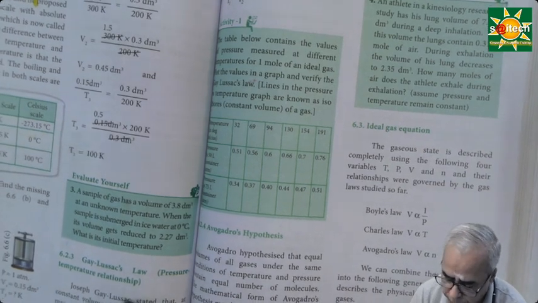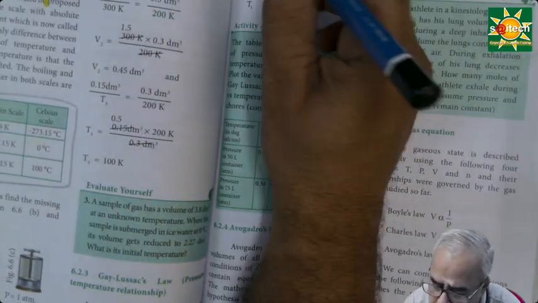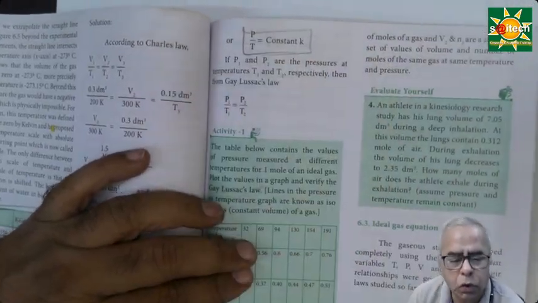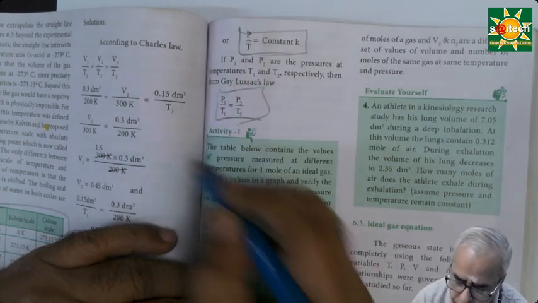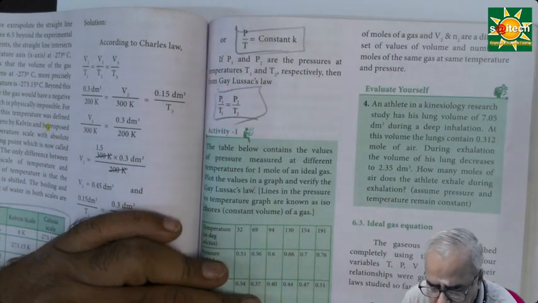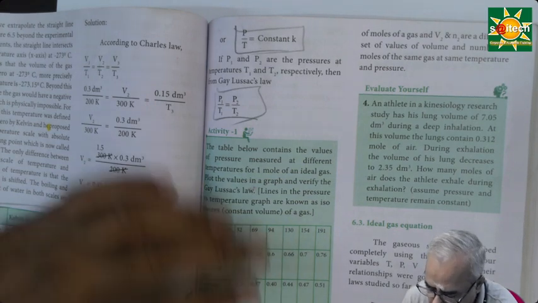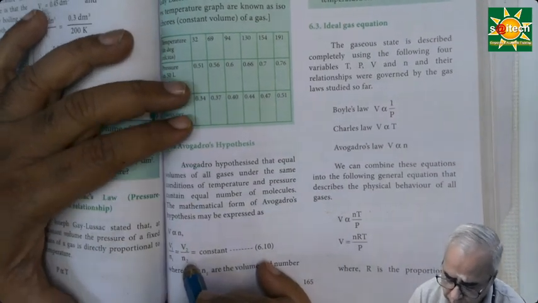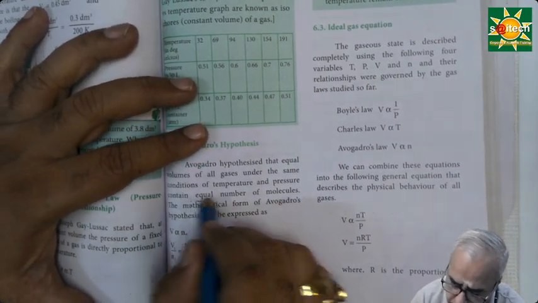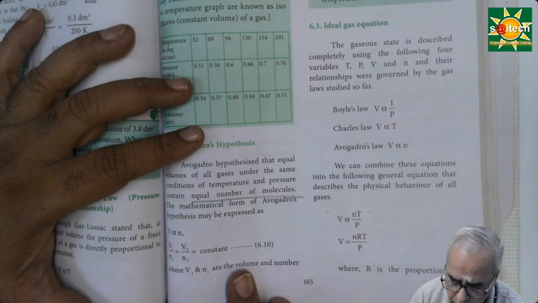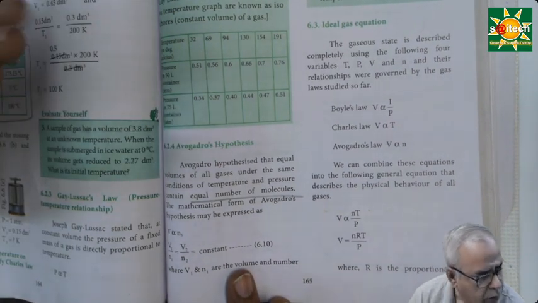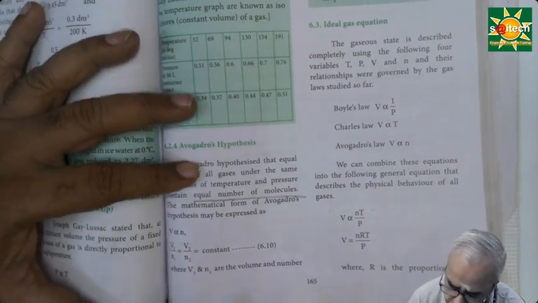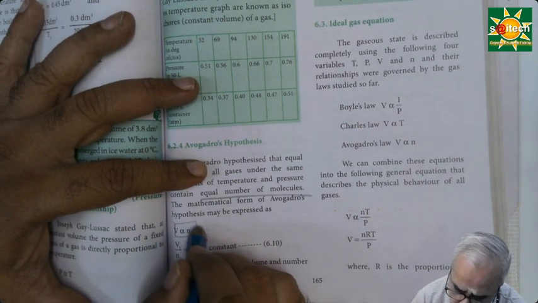Then Gay-Lussac's law. Gay-Lussac's law states that the ratio between pressure and temperature is always constant. So in that case, P by T is equal to constant, meaning P1 divided by T1 is equal to P2 divided by T2. And Avogadro's hypothesis, this is very important. Avogadro said that equal volumes of gases contain an equal number of molecules at standard temperature and pressure, STP we used to say. Now this is called Avogadro's volume.